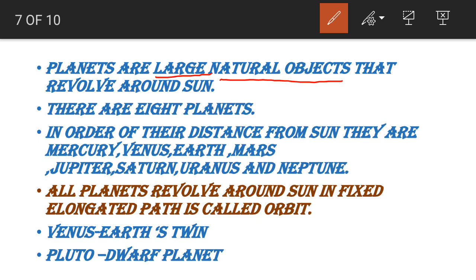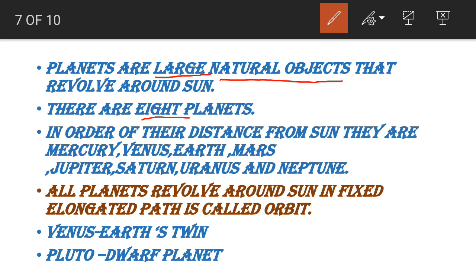Already I said all the planets, asteroids, meteoroids, comets, everything will revolve around dash. It is the sun, because the sun has what force? Pulling force. So all these planets revolve around the sun. So now you can easily define it. You can give your own definition. I have given my own definition here. Planets are large natural objects that revolve around what? Sun. Planets are large natural objects that revolve around the sun.